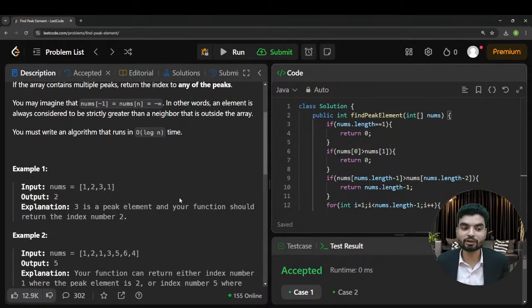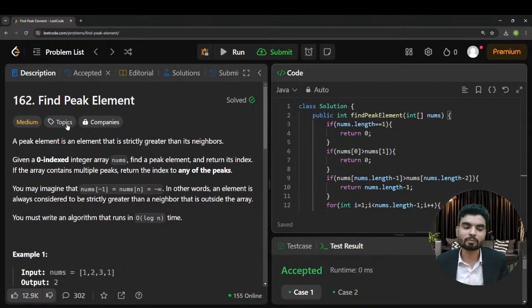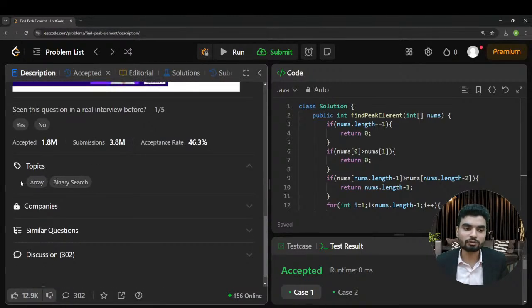Anyhow, now we have to find another logic. How can we think about what logics are possible? Go to the topics part. Click on the topics. You'll see that this question includes the topics array and binary search. So now you're concentrated that you have to think around binary search. You don't have to think around all the concepts. You just have to think around binary search.